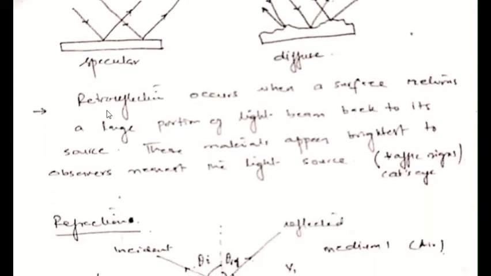There is another type of reflection known as retroreflection. Retroreflection occurs when a surface returns a large portion of a light beam back to its source. So after reflection, all the light is reflected back to the source where it originated, and this gives us a very clear and very sharp image. The retroreflection principle is mostly used in traffic signs and in cat eyes or the separators. Most of these studs use this principle of retroreflection.